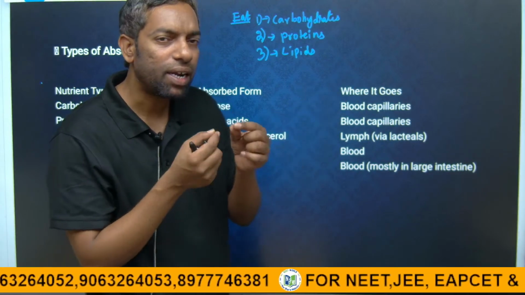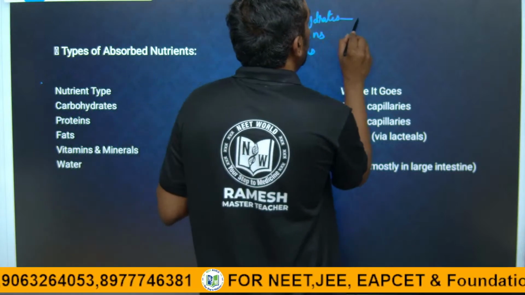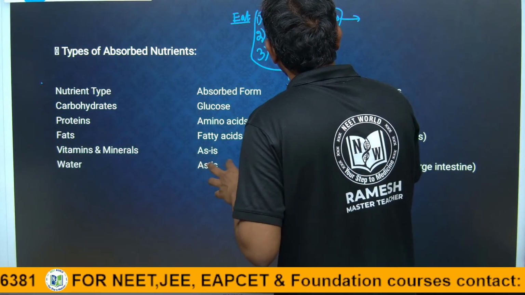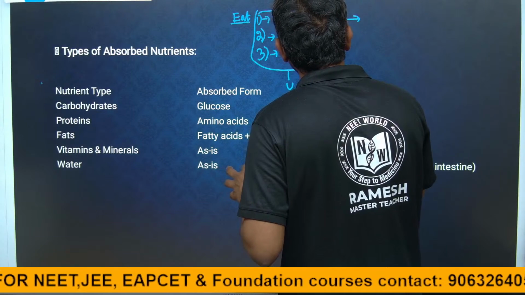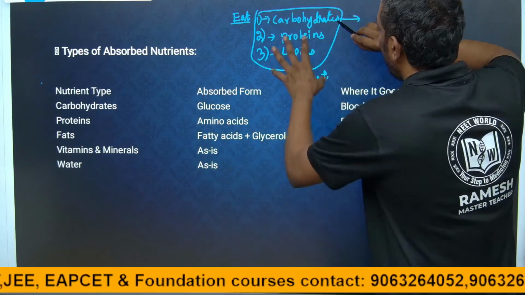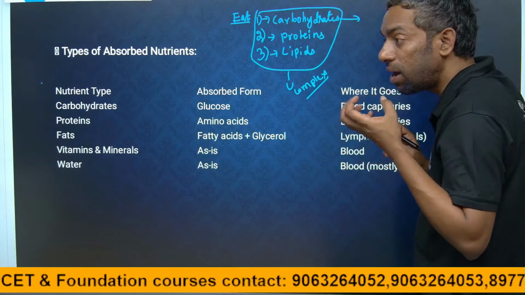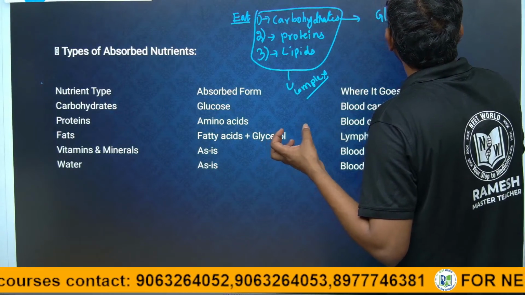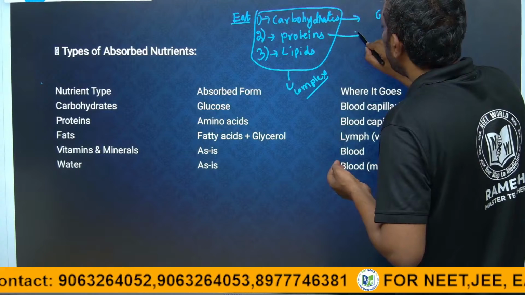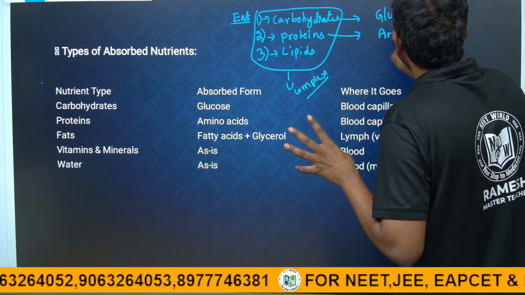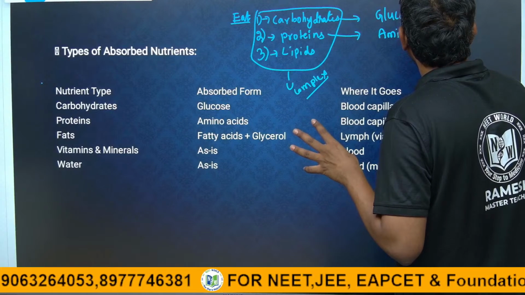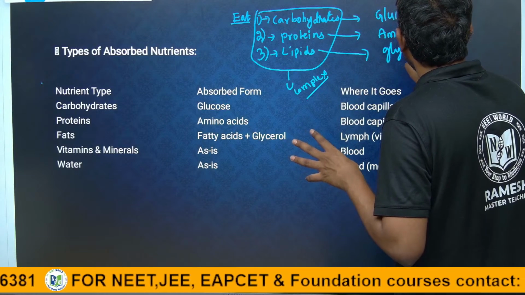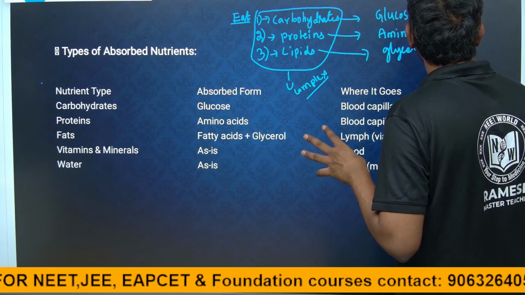No. First of all, it has to be broken down into simple molecules. These are the complex molecules that turn into simple molecules. Carbohydrates turn into simple molecules, meaning the absorption level is glucose. For proteins, the absorption level simple molecule is amino acids. And for lipids, the absorption level is glycerols or fatty acids.